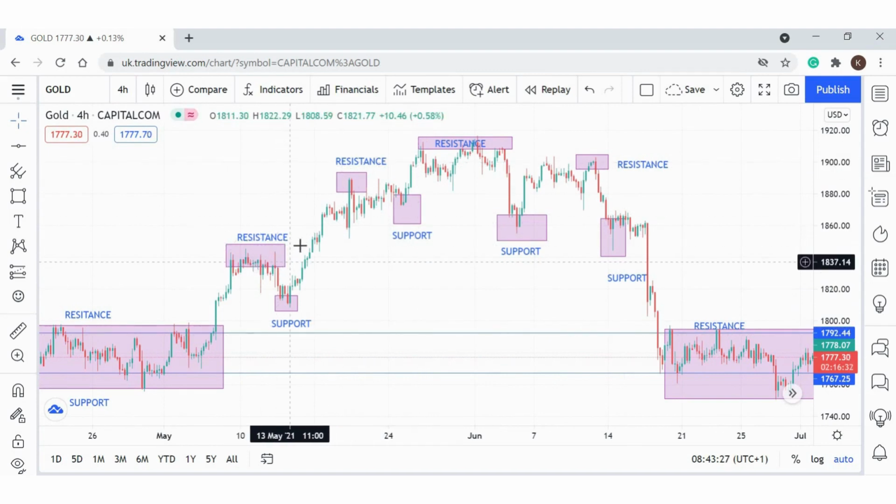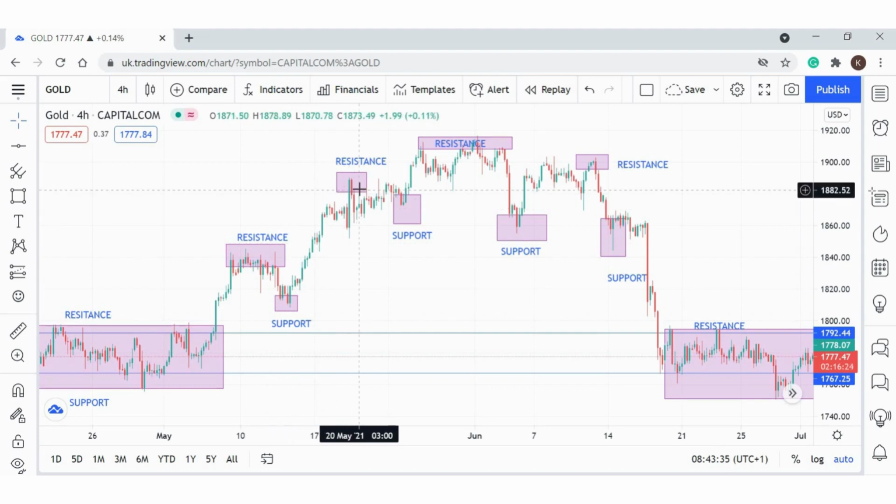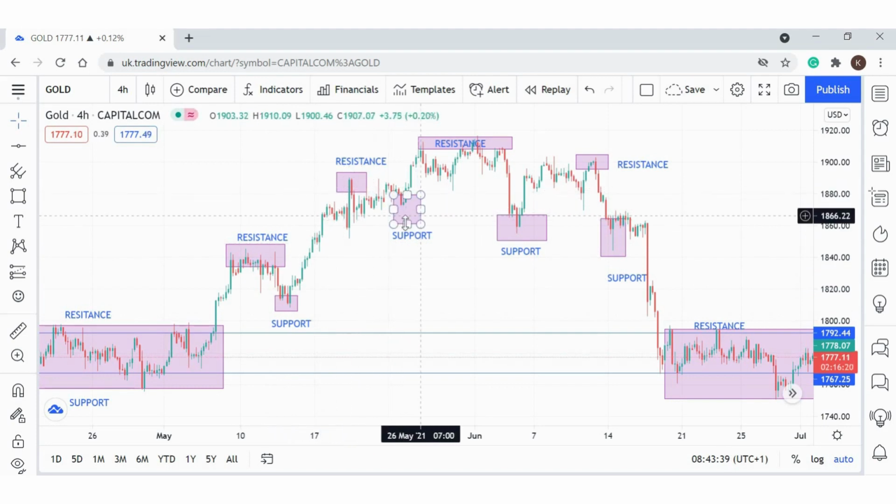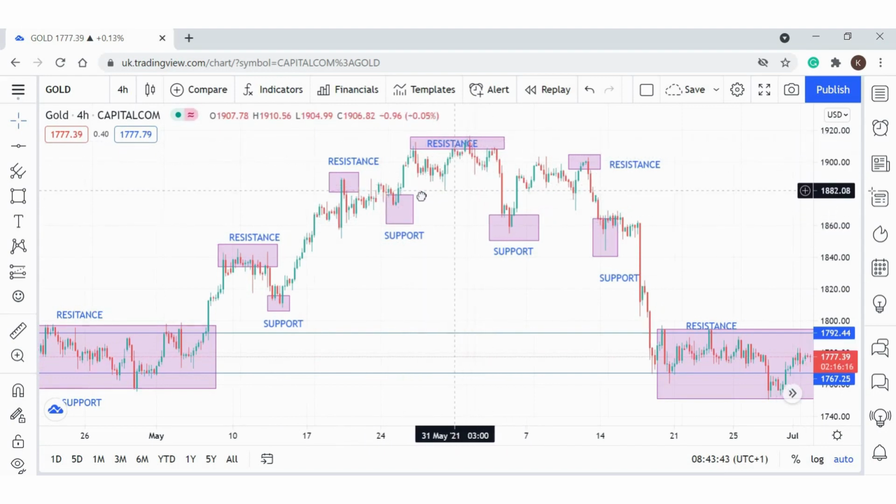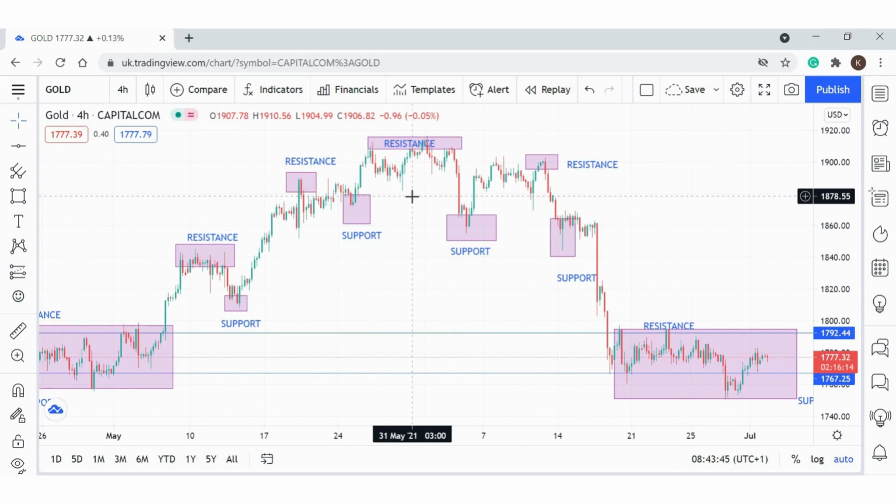So as we discussed before, higher high as a resistance and higher low as a support. And then they are doing higher high as a resistance and higher low as a support. And then lastly, they are doing the resistance. After that, the market starts to reverse. From the uptrend, they reverse to the downtrend.